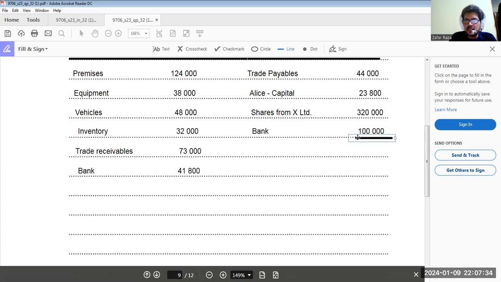Now take footing. The total here would be 44,000 plus 23,800 plus 320,000 plus 100,000, which makes 487,800.